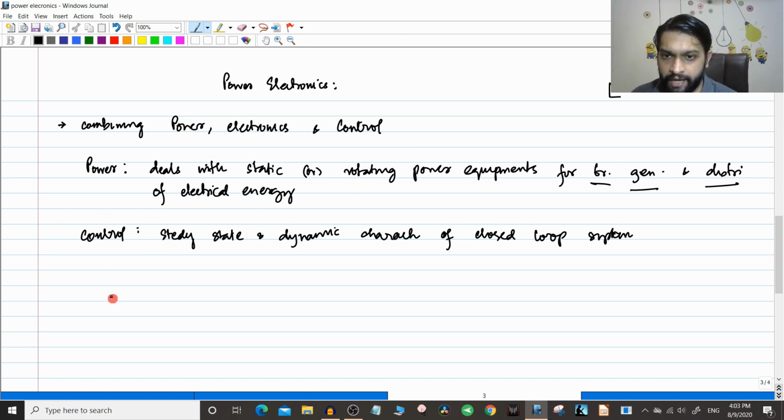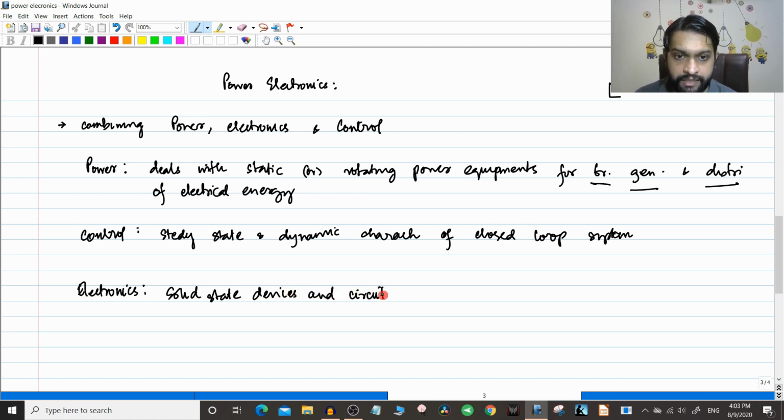So power, control, and the final area of power electronics is actually the electronics part. So what is the electronics part that we are using? That is the solid state devices and circuits for signal processing, to meet what? To meet the desired control objective.